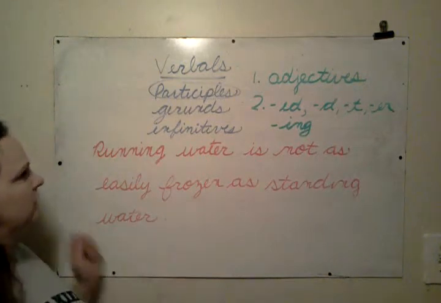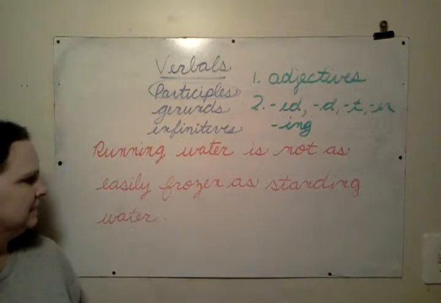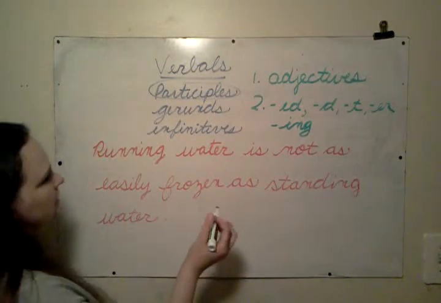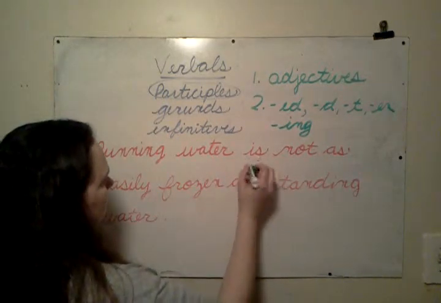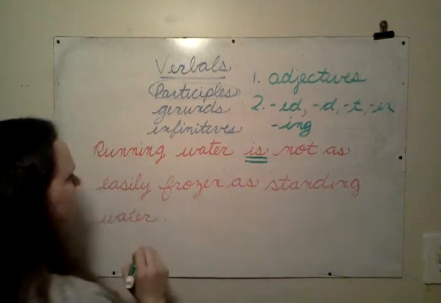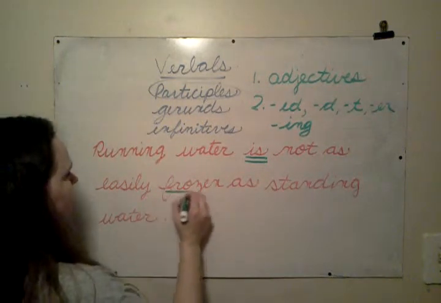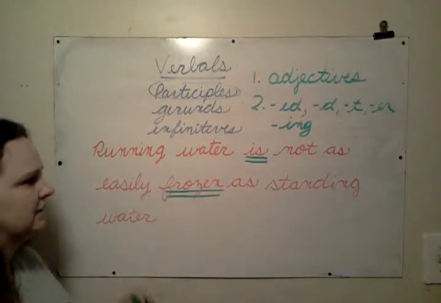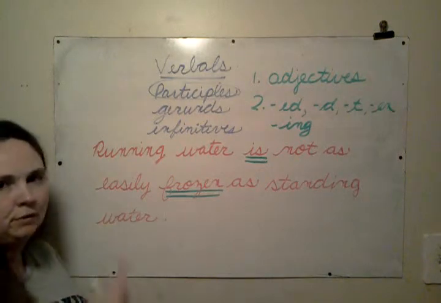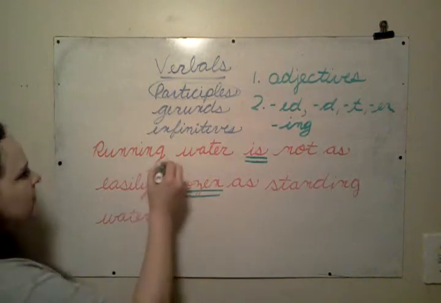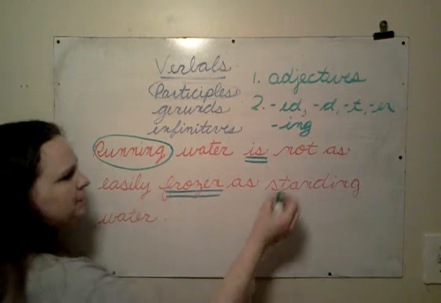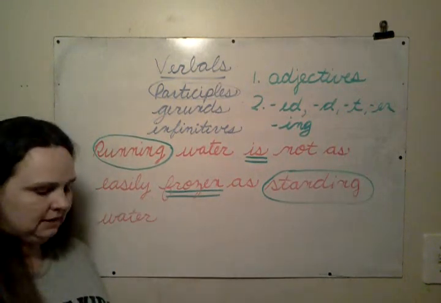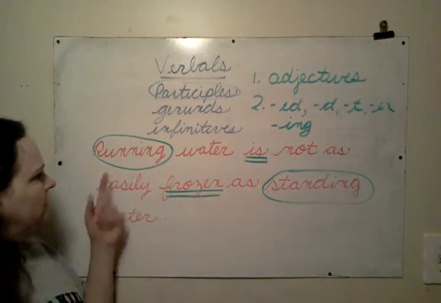Look at the sentence here. Running water is not as easily frozen as standing water. So, is frozen is our verb phrase. That's the verb in this sentence, is frozen. But run could be a verb, right? And what about standing? Stand, that could be a verb. I could say to run, I could say to stand. So these are verb forms.